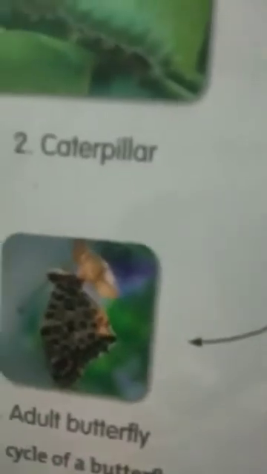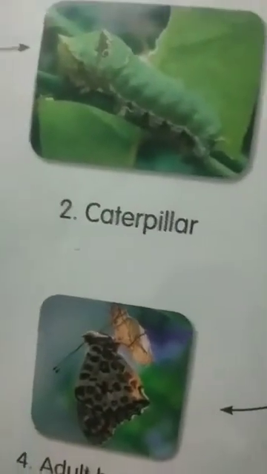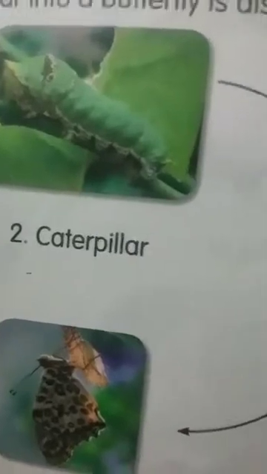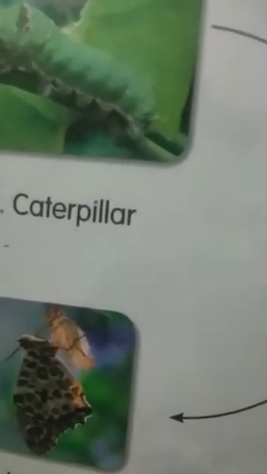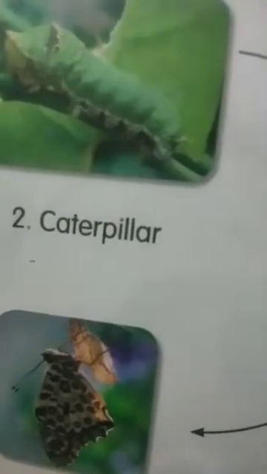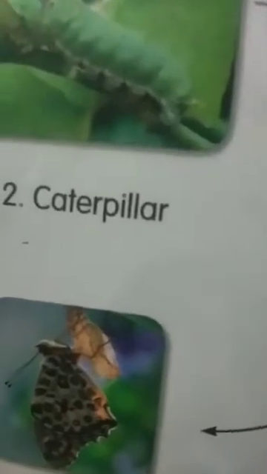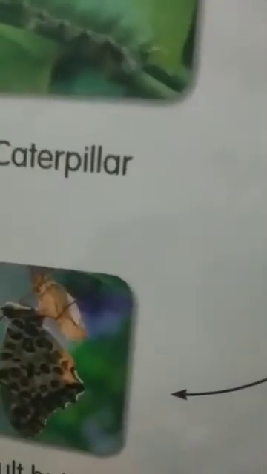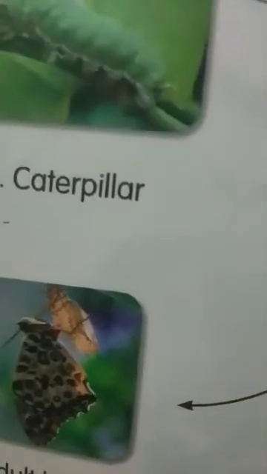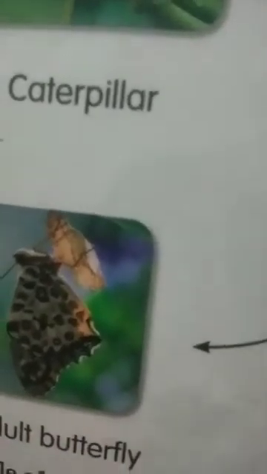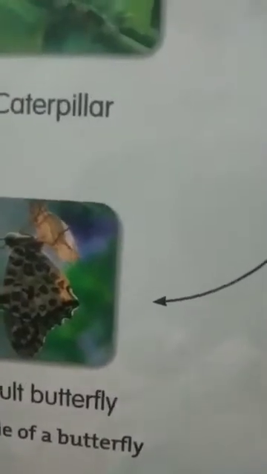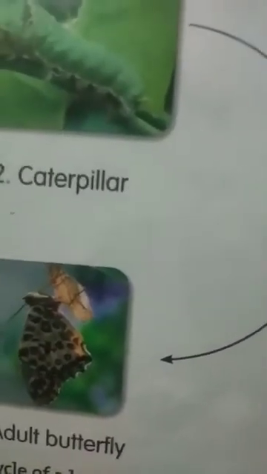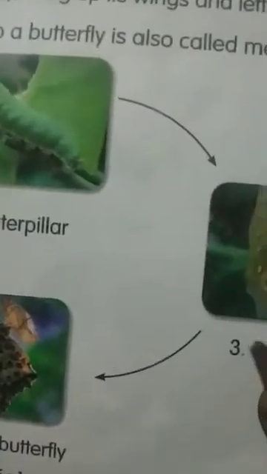When a larva is fully grown, it forms a cocoon or covering around it. This stage is called pupa. A cocoon is usually attached to the underside of a leaf. A pupa is quite inactive. After some time, a beautiful butterfly comes out of the cocoon. A newly emerged butterfly spends some time opening up its wings and letting them dry. The transformation of a caterpillar into a butterfly is also called metamorphosis.